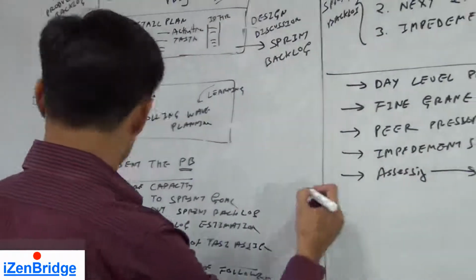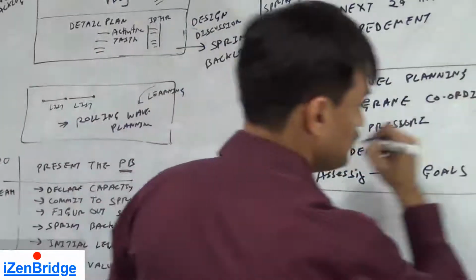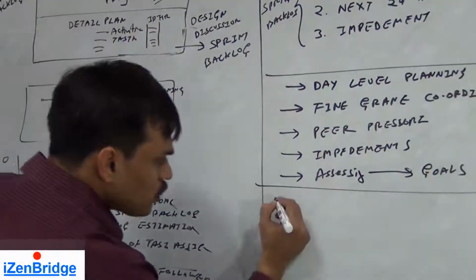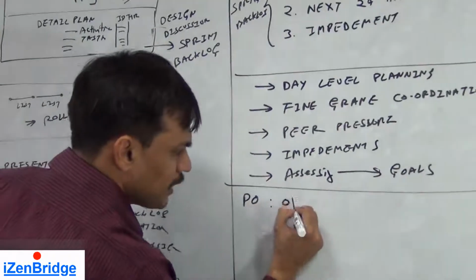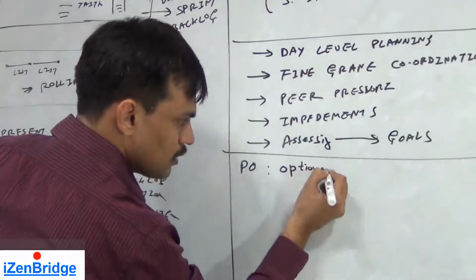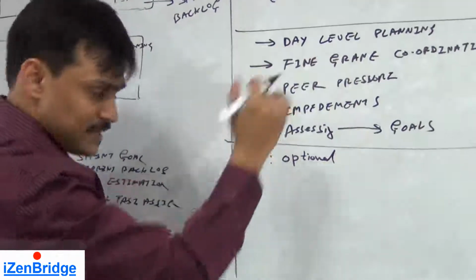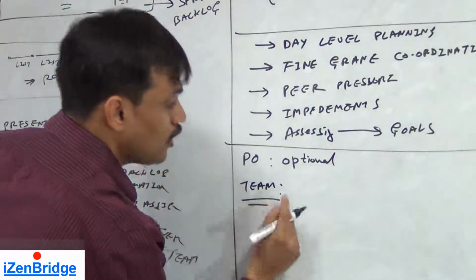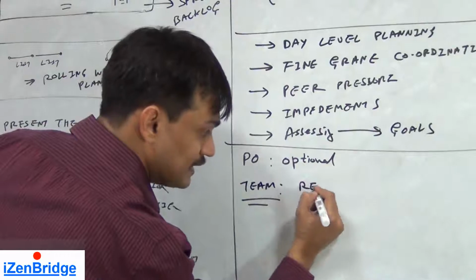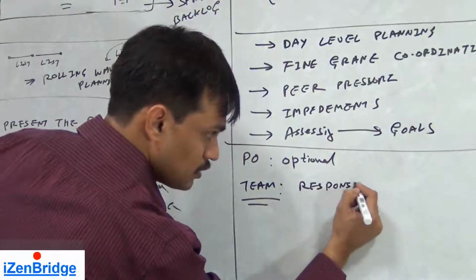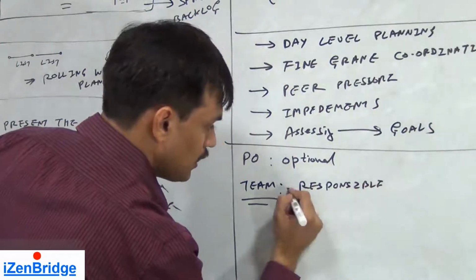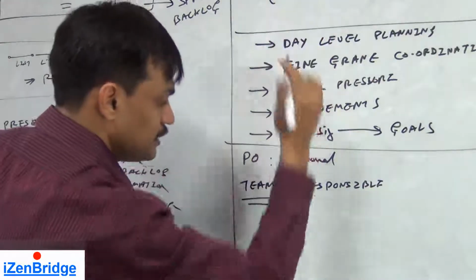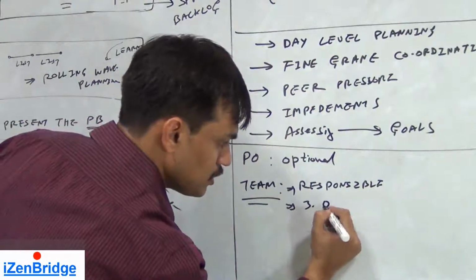Now let us look at who does what in this particular meeting. The product owner is an optional guy. He is not required to be present in all the daily Scrum meetings. The team are the ones who are responsible for conducting this meeting and discussing these 3 questions.